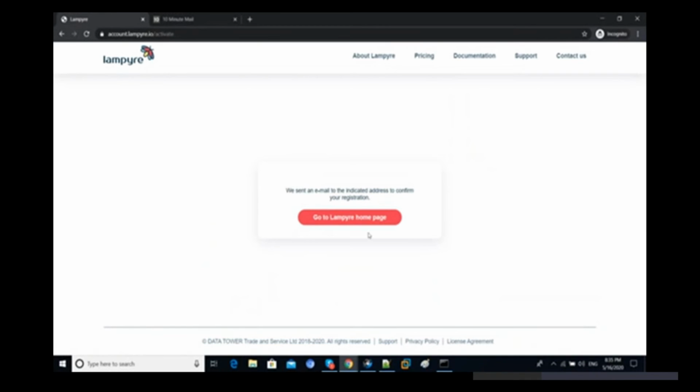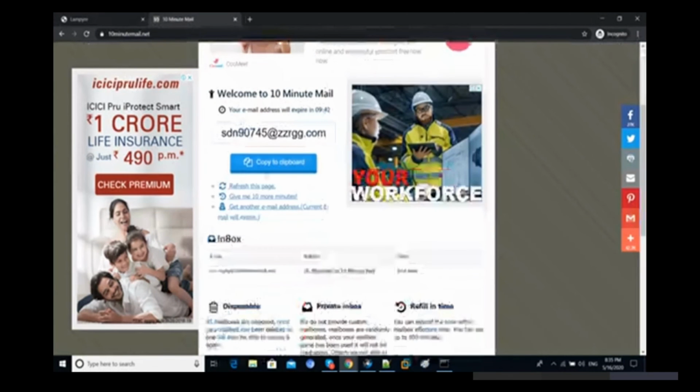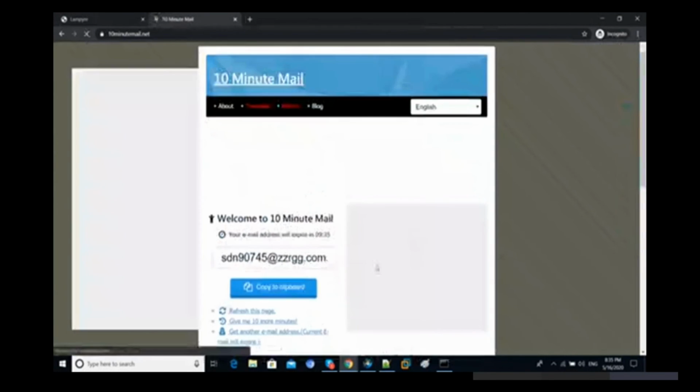Let's go to the Lampere homepage. We have to wait for a few seconds, and we'll get the registration activation link here.